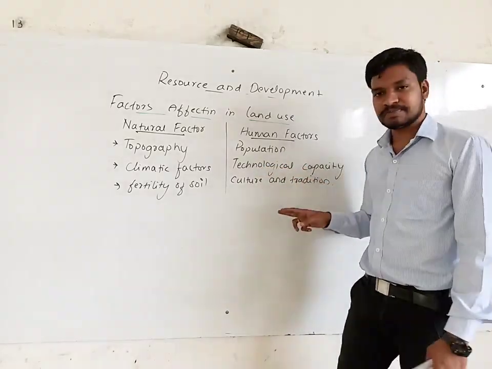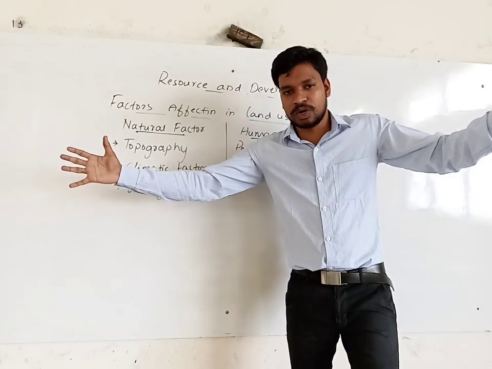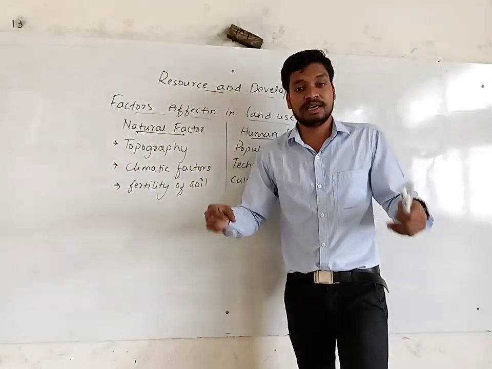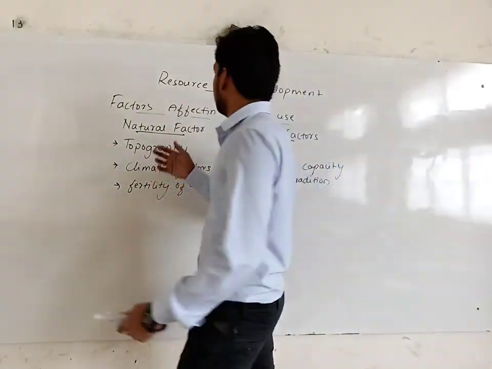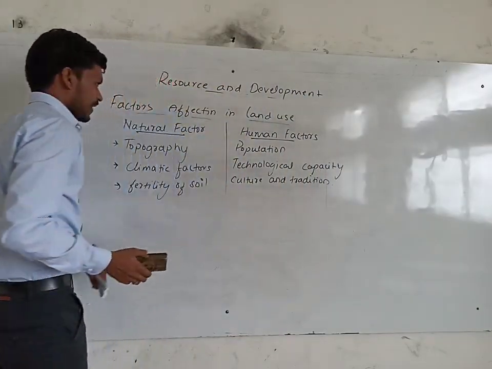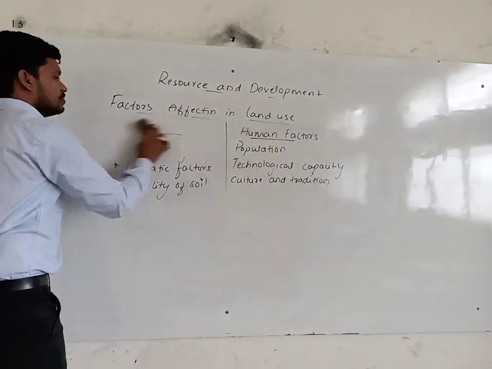Then culture and tradition. As the culture grows, people want to settle in areas where they practice the same culture. It's another factor, tradition. So these are all the factors which affect land use.